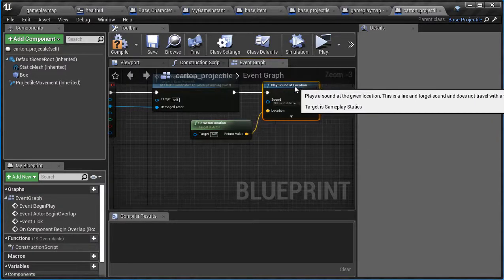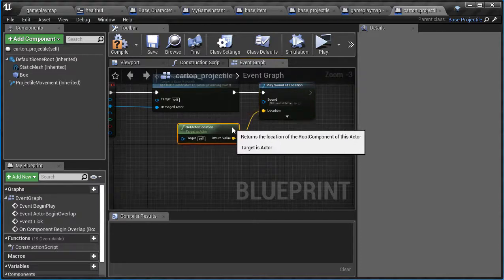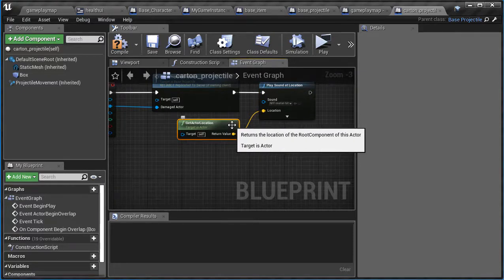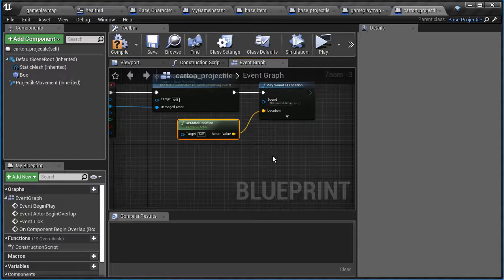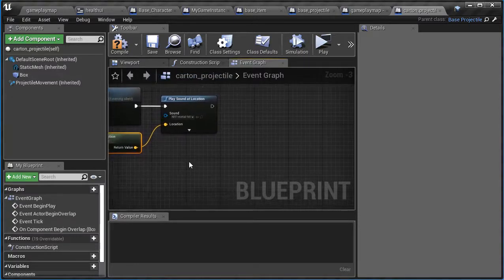Okay, so we already know how to do that play sound. Now we're going to have it spawn a particle effect. Yes, this is going to be so awesome. And we're going to have it then destroy itself, so it doesn't just go through the player and keep moving.